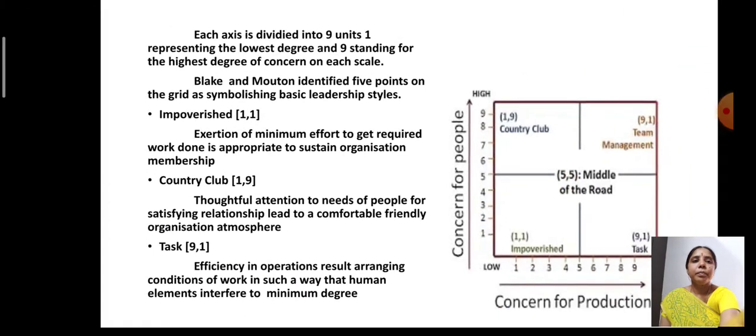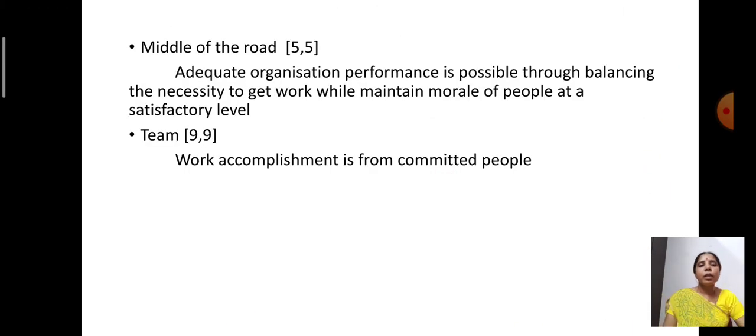Next, middle of the road. Middle of the road is 5 comma 5 in the diagram, where equal importance is given. Adequate organization performance is possible through balancing the work and the people.